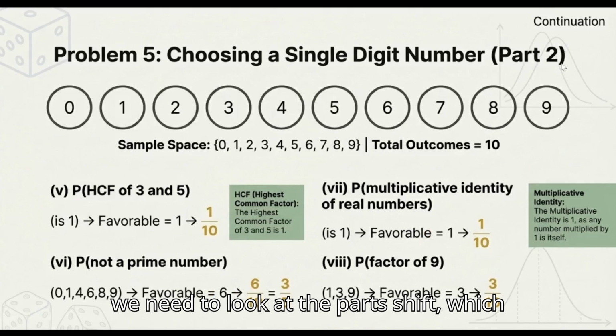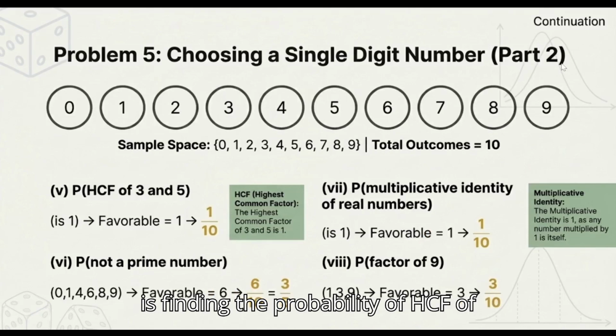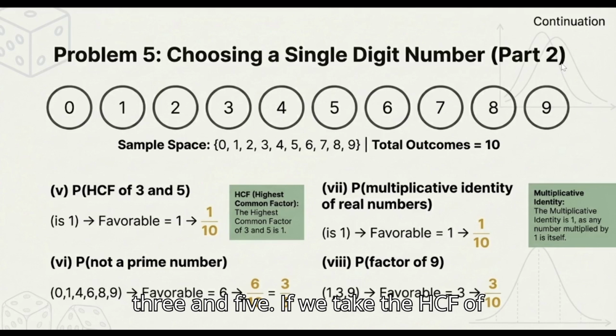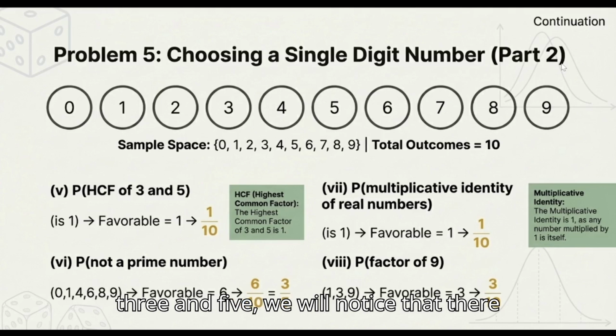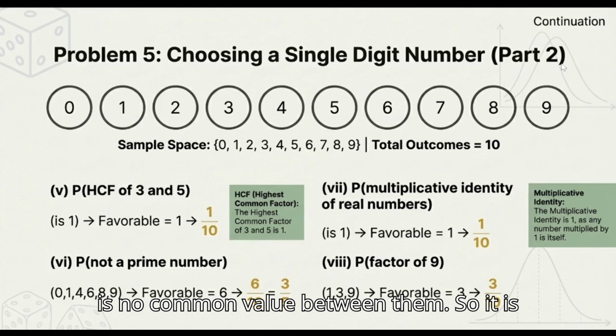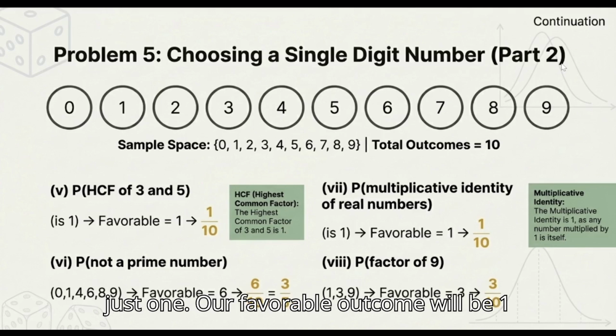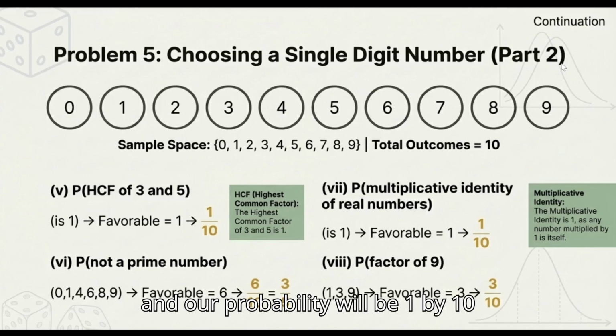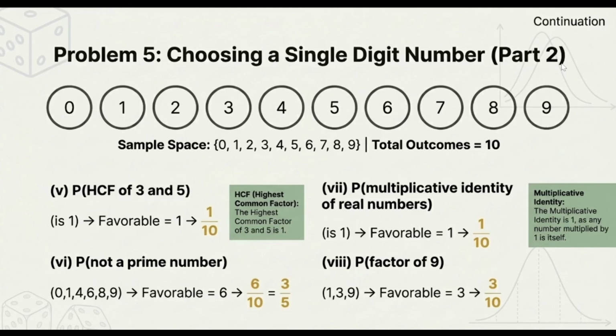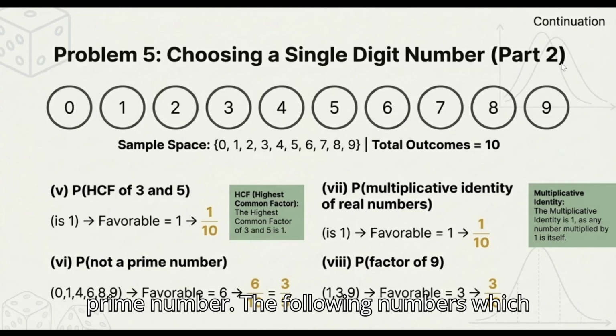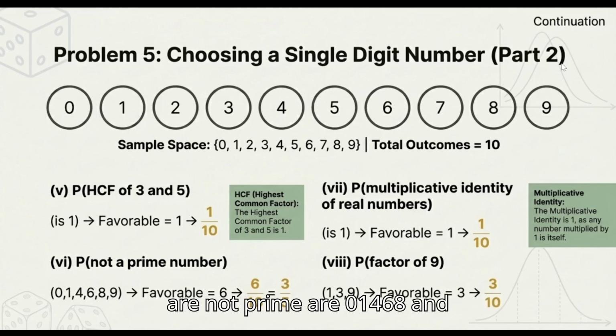Okay, now we need to look at the fifth part, which is finding the probability of the HCF of 3 and 5. If we take the HCF of 3 and 5, we will notice that there is no common value between them, so it is just 1. Our favorable outcome will be 1 and our probability will be 1 by 10. Looking at the sixth part, we need to find the probability that it will not be a prime number. The numbers which are not prime are 0, 1, 4, 6, 8, and 9. So our favorable outcomes are 6. 6 by 10 is 3 by 5. That will be our probability of not getting a prime number.